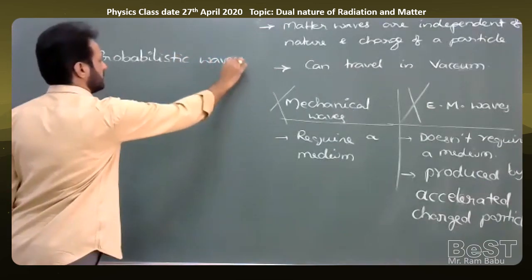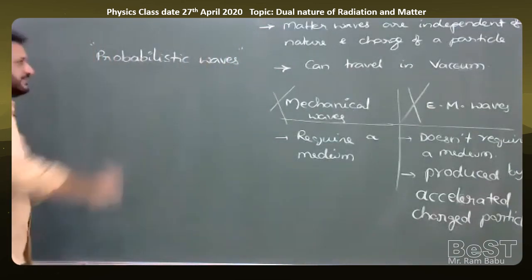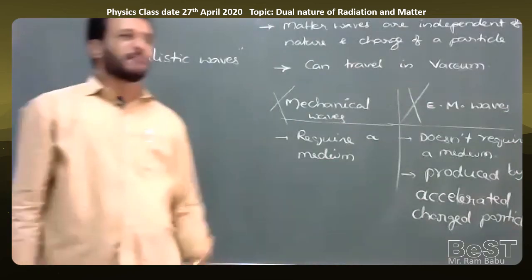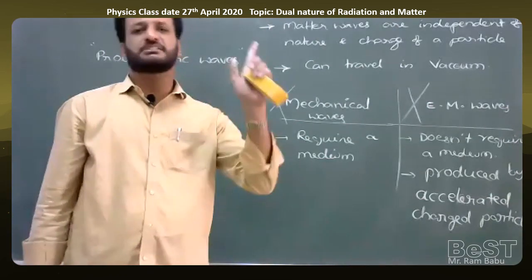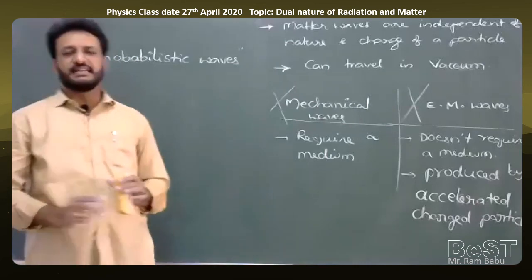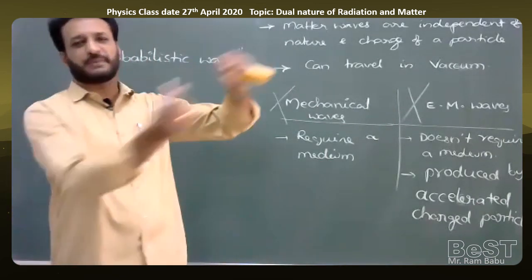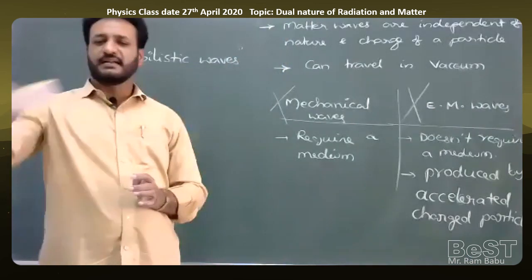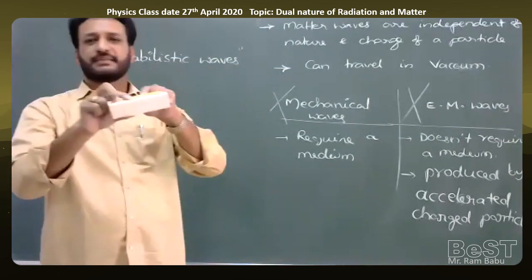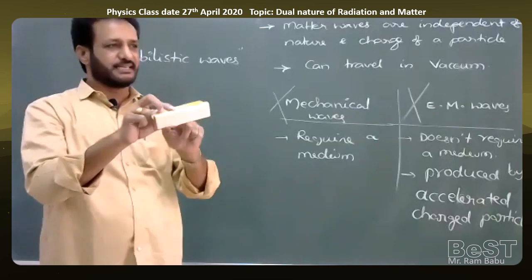What does this word indicate? Probabilistic waves means they represent the probability of finding the particle in space. For example, any charged or non-charged particle is sent into open space or a vacuum. When the particle is moving, I want to find whether the particle exists at a particular place or not.